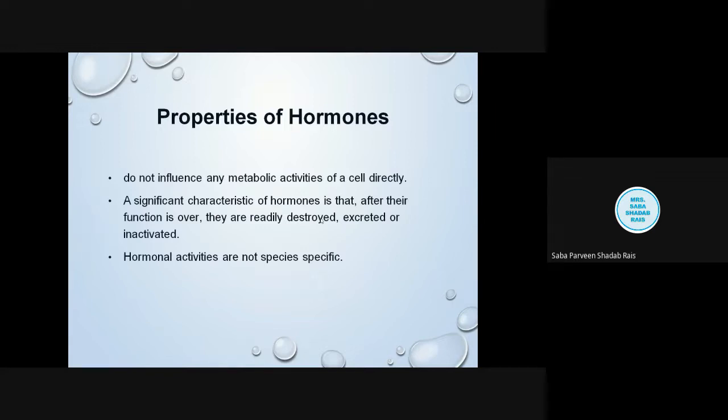If they were antigenic, the treatment of diabetes, or you can say controlling the sugar by taking an external source of insulin, would not be possible. Okay, so these are not at all species specific. They are extracted from animals, and they are found very effective on humans.